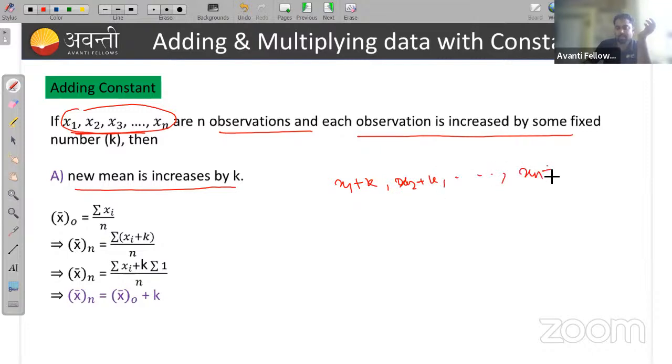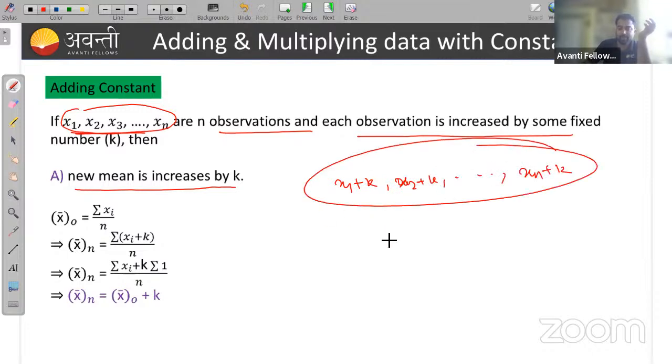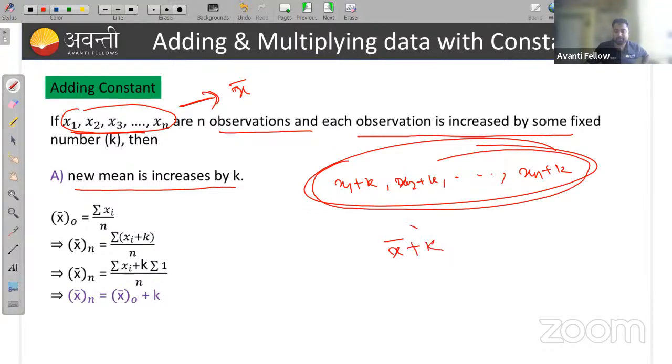If the mean is x bar, then the mean of all these new observations will be x bar plus k. When you are adding some constant to all the original observations, the mean will also be increased by the constant k, right?